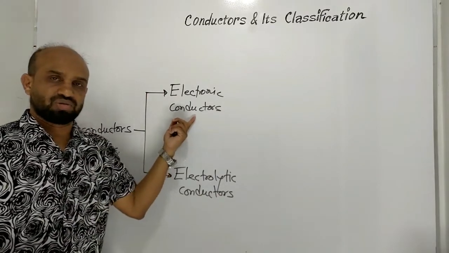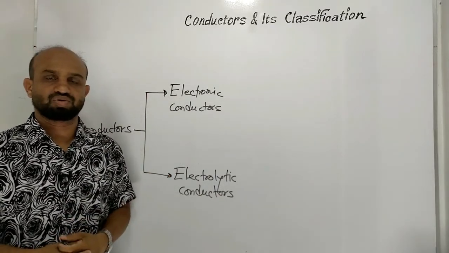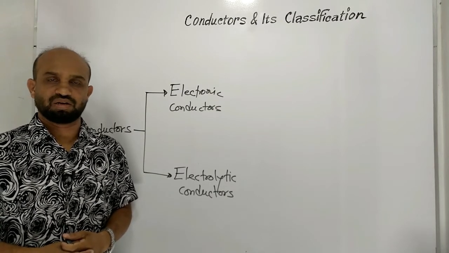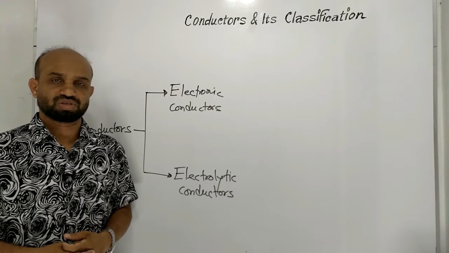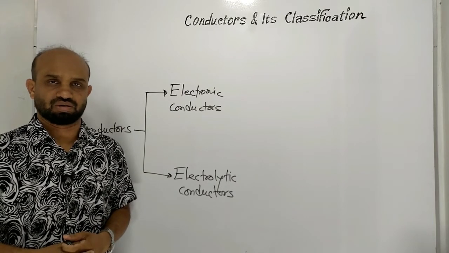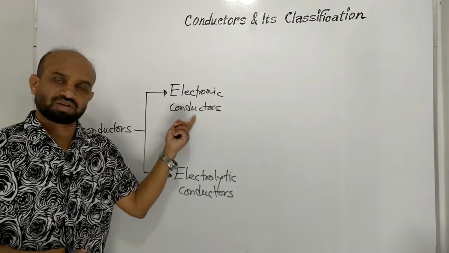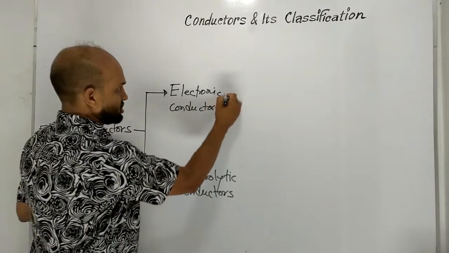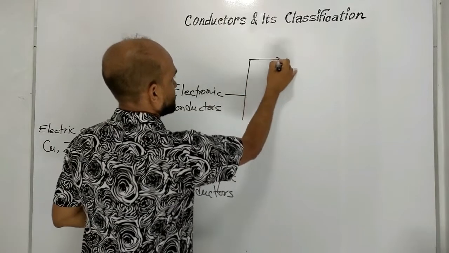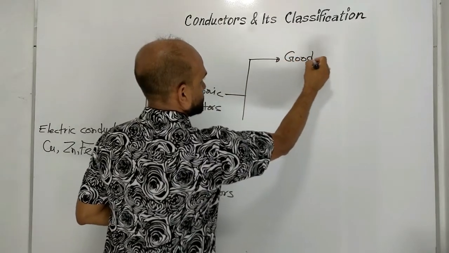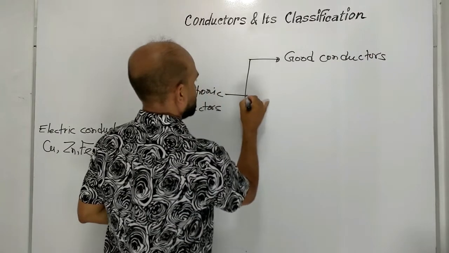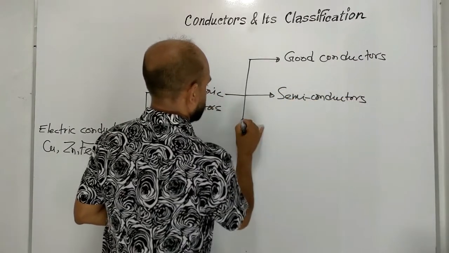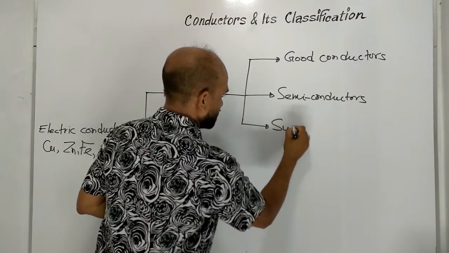Electronic conductors, the metallic substances through which electricity can pass by mobile electrons. These substances are called electronic conductors. These electronic conductors are of three types. Those are good conductors, semiconductors, and superconductors.